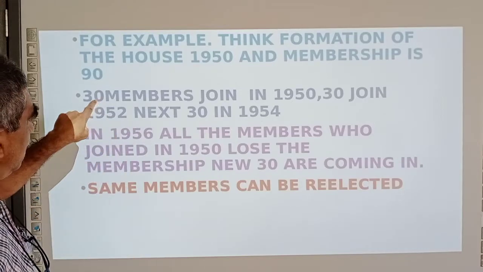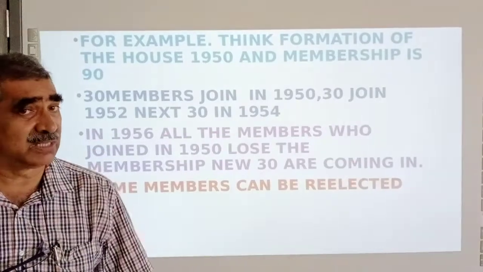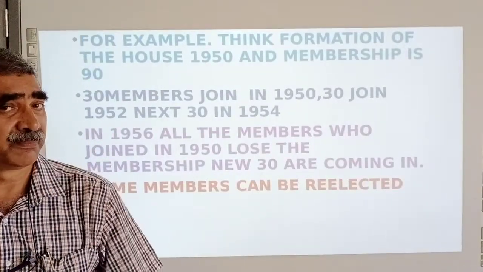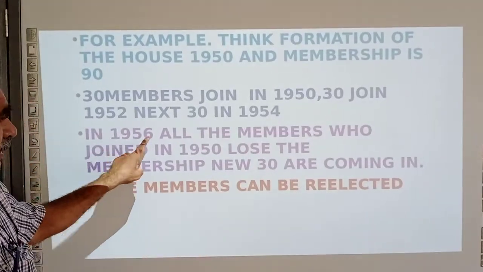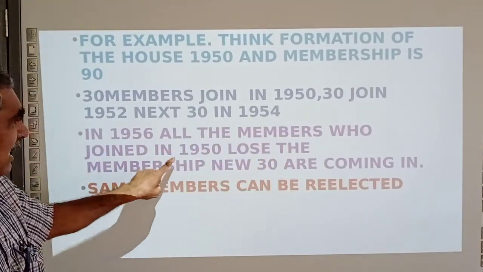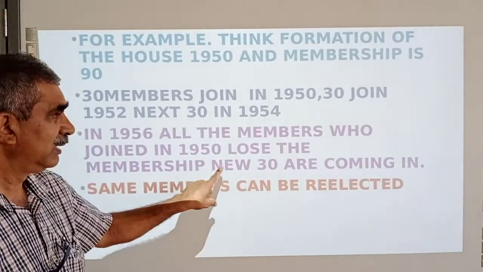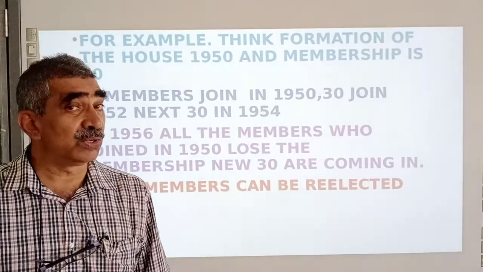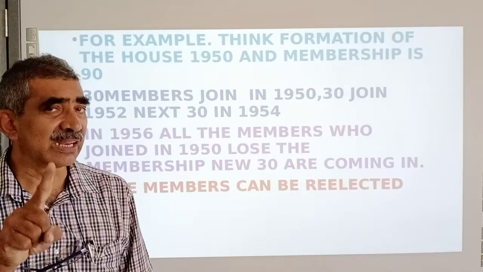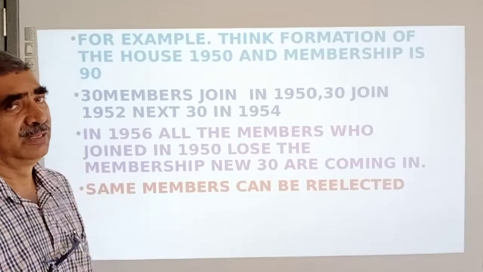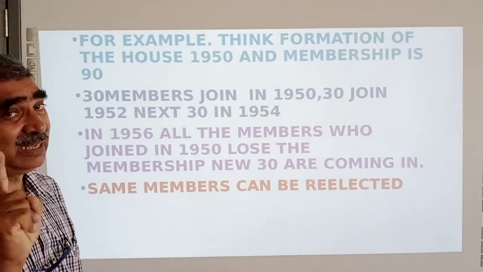The members who joined in 1950 complete their term of 6 years in 1956. They lose the membership. So in 1956, all the members who joined in 1950 lose the membership. And naturally, for those 30 seats, there will be an election to the Rajya Sabha, and MLAs elect the members.